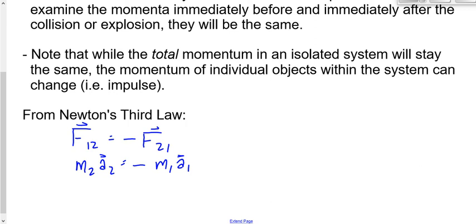I think the value of writing this down is that it will help you to remember not necessarily the details of the derivation, but that it came from Newton's third law. You're more likely to be able to picture this in your notes when the time comes that you're asked that question: where does it come from? Okay, let's replace a with delta v over delta t.